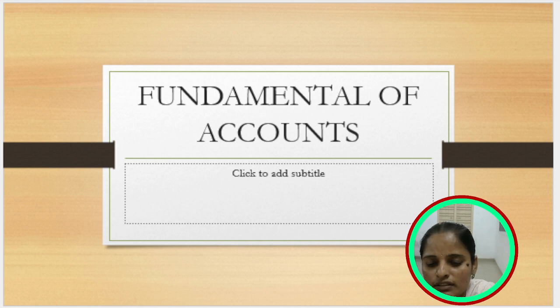Any organization's main principle is minimization of costs and maximization of profits. The accounting branches have three types: first the financial account, second the cost accounting, third the management accounting.